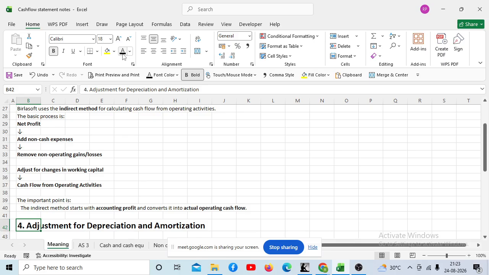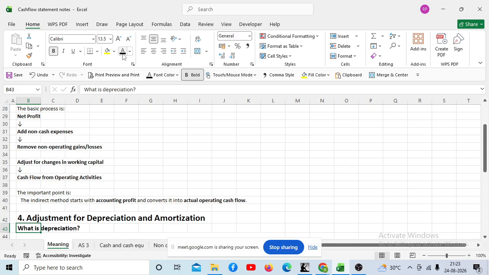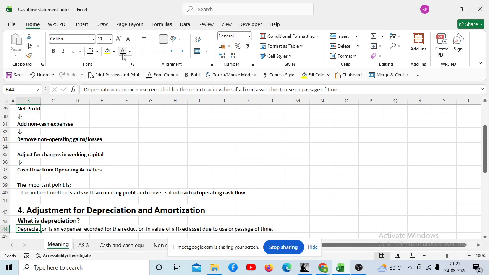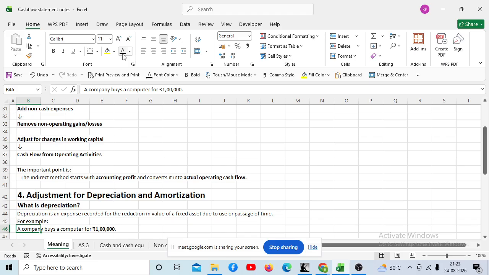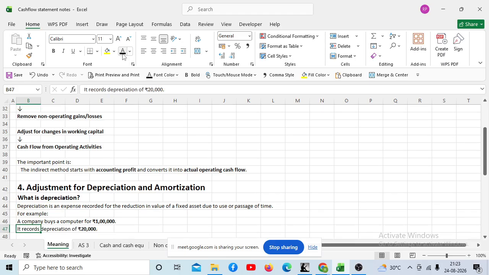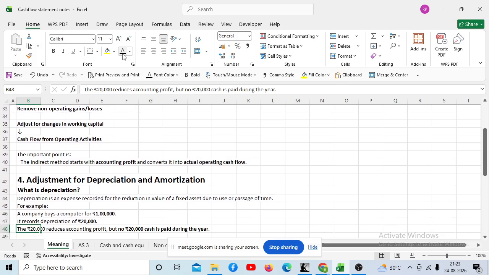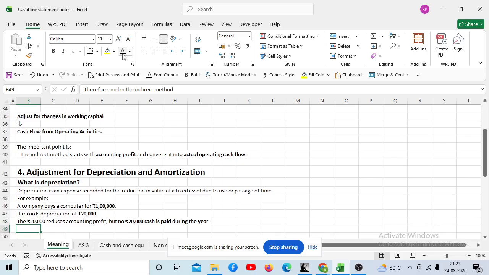Nasiha, read what is there in point number 4. Adjustment for depreciation and amortization. Okay, as you are aware, depreciation is an expense recorded for the reduction in the value of fixed assets due to use or passage of time. For example, a company buys a computer for 1 lakh. It records depreciation of 20,000. The 20,000 reduces the accounting profit, but no cash is paid during the year.